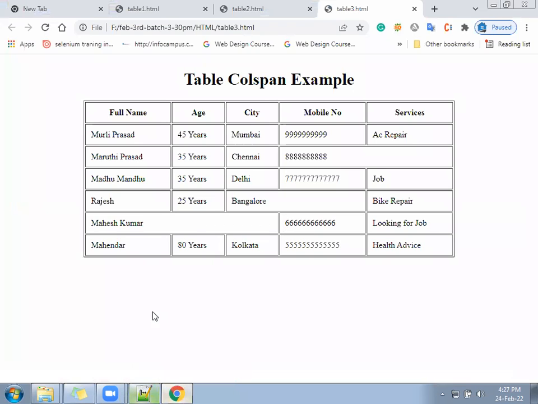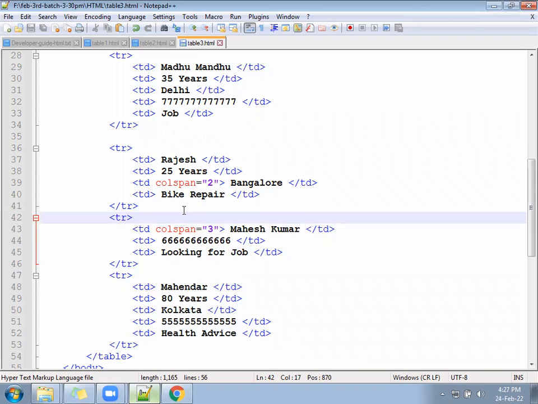So in this, what did we do? Colspan. Colspan is used to combine the space of two or more columns.